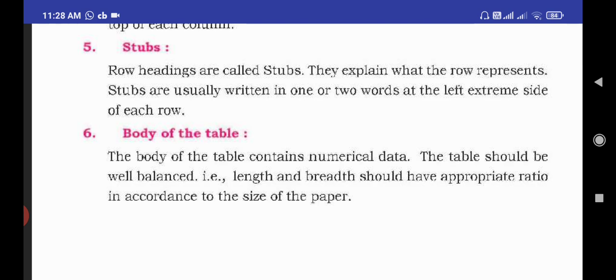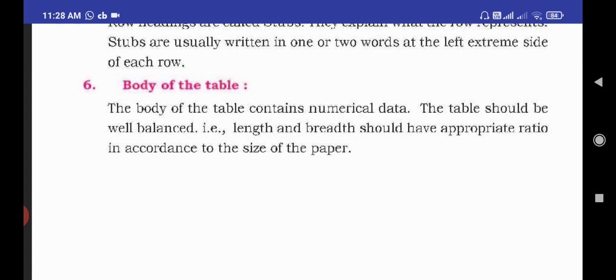The table should be well balanced, that is, length and breadth should have an appropriate ratio in accordance with the size of the paper. We should give importance to both rows and columns. We should record in a balanced way, then only it is easy to understand. That is the body of the table.